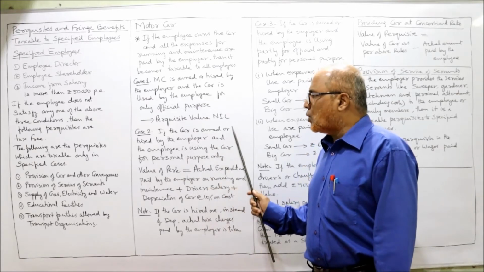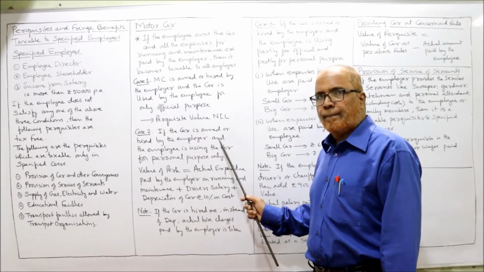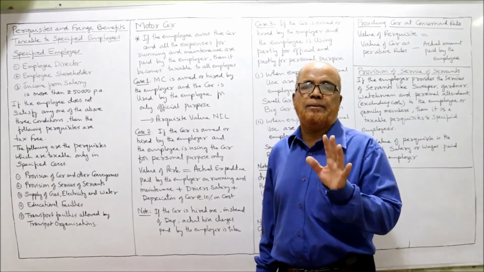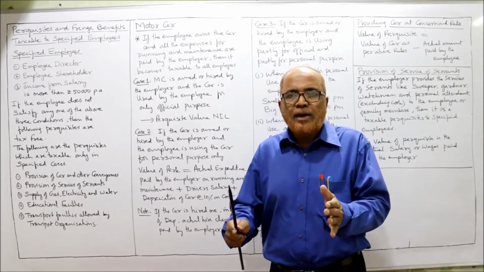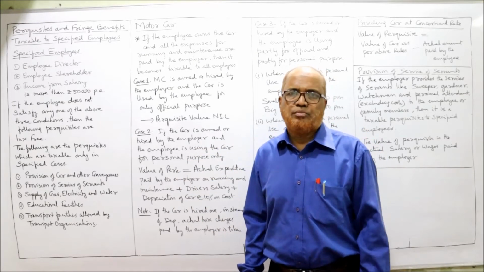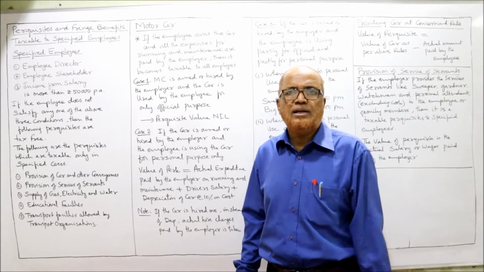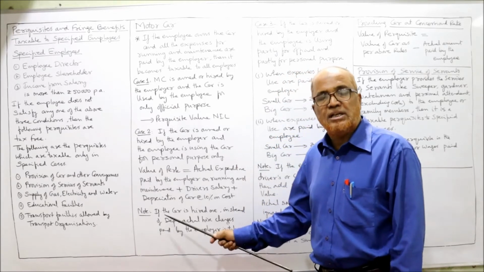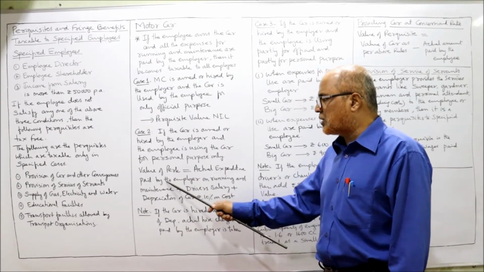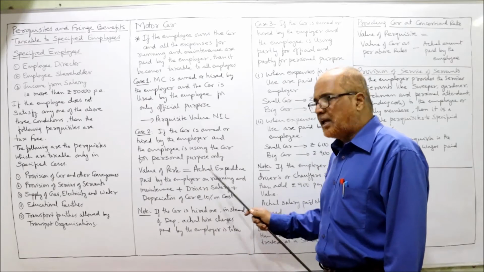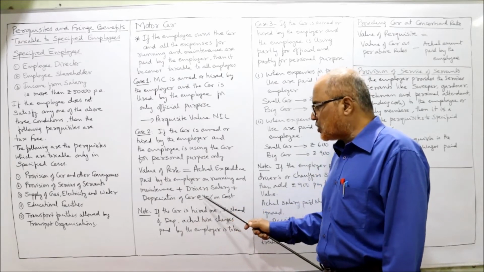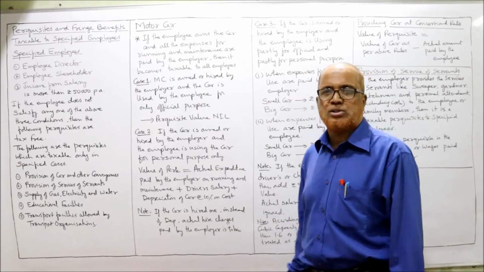Second, if the car is owned or hired by the employer and the employee is using the car for personal purpose only. See here, the employer has given the car to the employee only for personal use. In this case, what is the value of the perquisite? The Income Tax Act has given the provision. Value of the perk is equal to actual expenditure paid by the employer on running and maintenance plus driver's salary plus depreciation on car at the rate of 10% on cost.